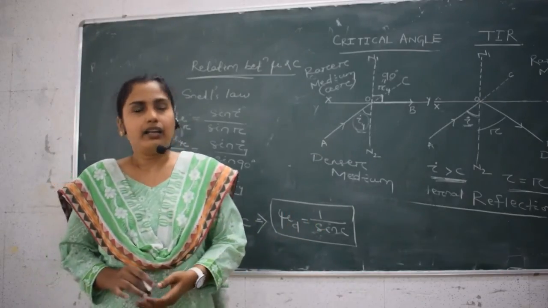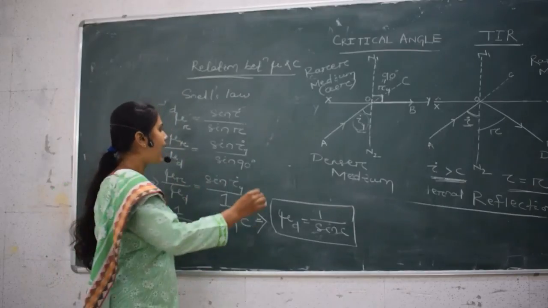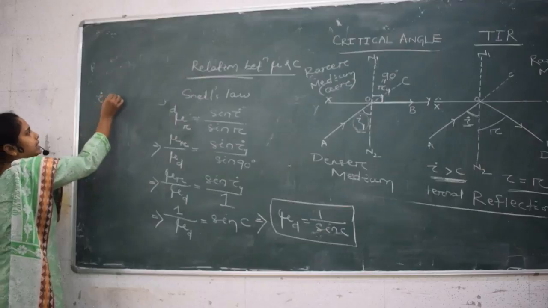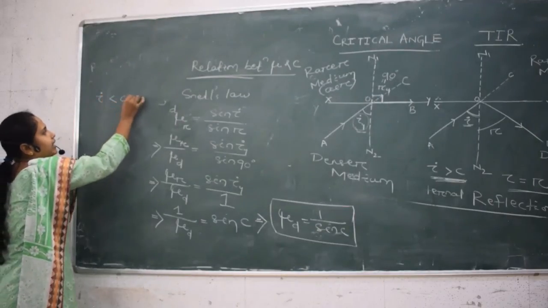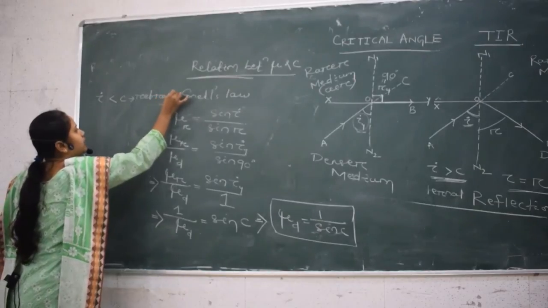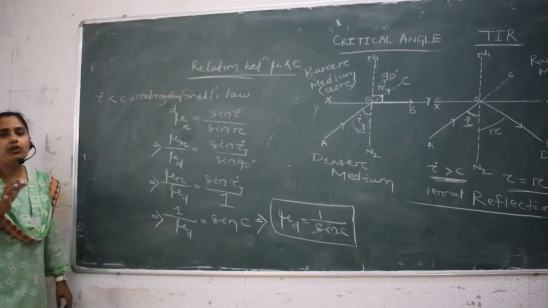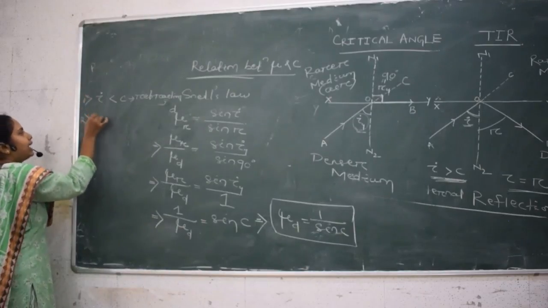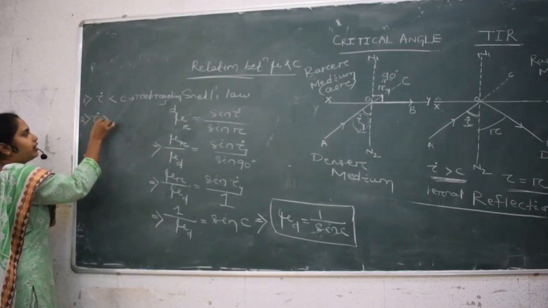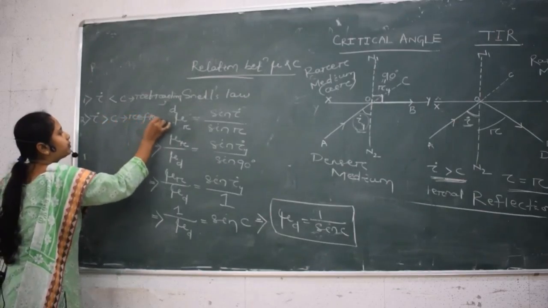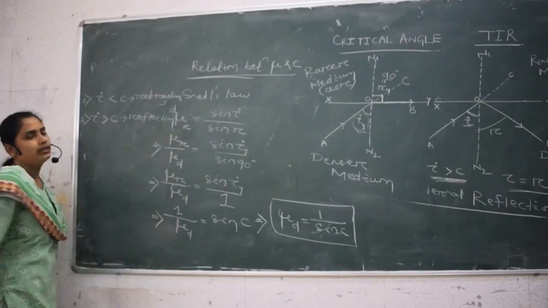Now at the end, we see that if the angle of incidence is less than the critical angle, then refraction occurs. Refraction means the light ray must travel from one medium to another medium. In the second case, when the angle of incidence is greater than the critical angle, then reflection of light occurs. Thank you.